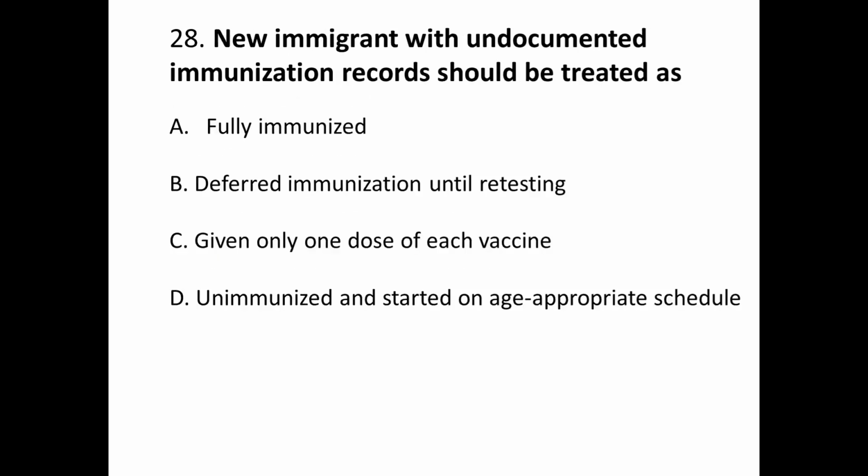Question number 28. A new immigrant with undocumented immunization record should be treated as A. fully immunized, B. deferred immunization until retesting, C. given only one dose of each vaccine, D. unimmunized and started on an age-appropriate schedule. Correct answer is D.